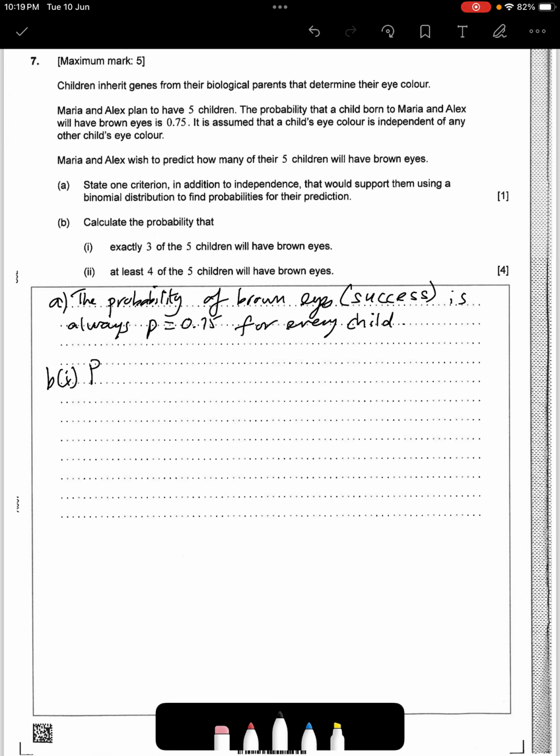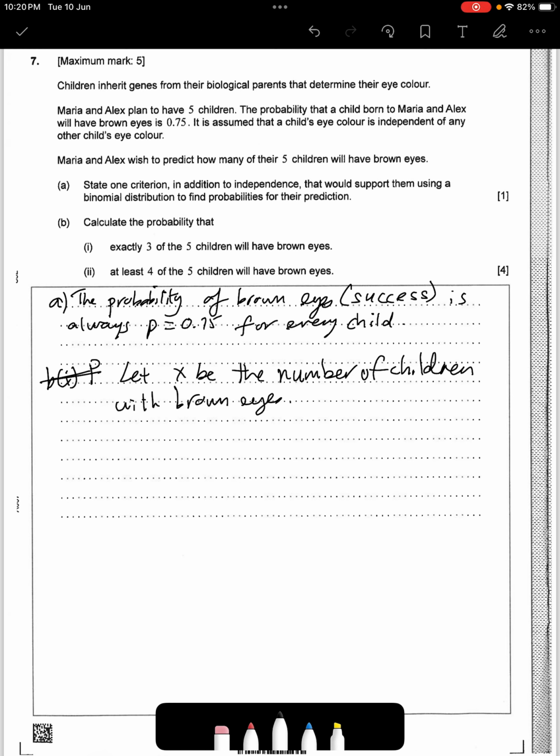So if I'm looking at exactly 3 of the 5 children that have brown eyes, before we do that, I always say let X be the number of children with brown eyes. This is good to write.